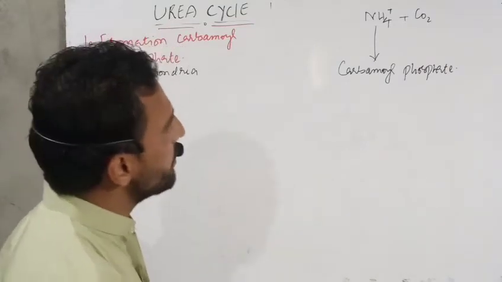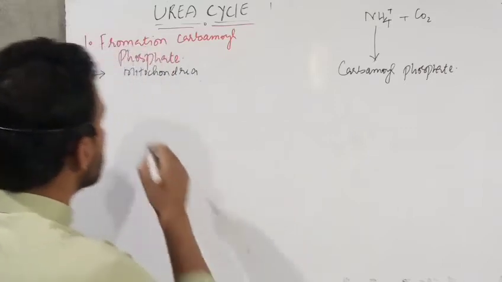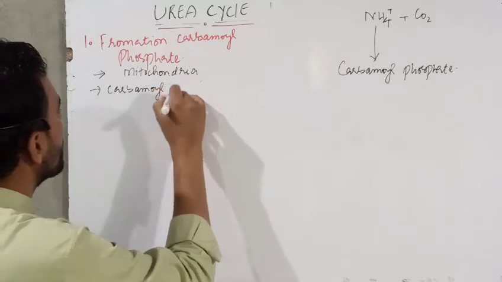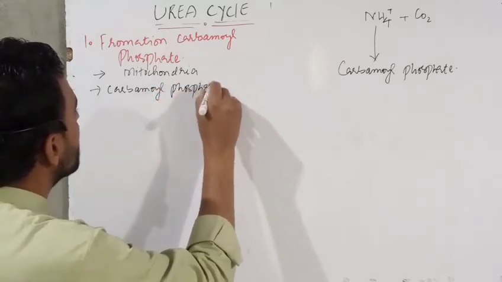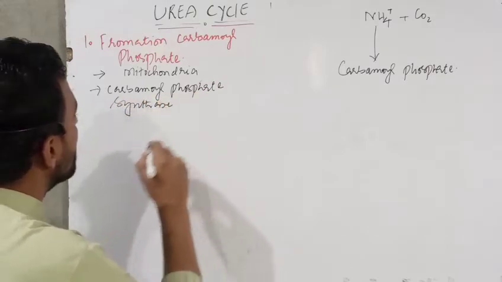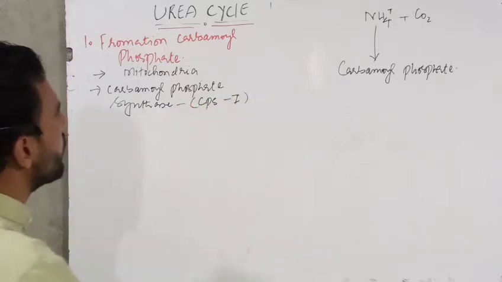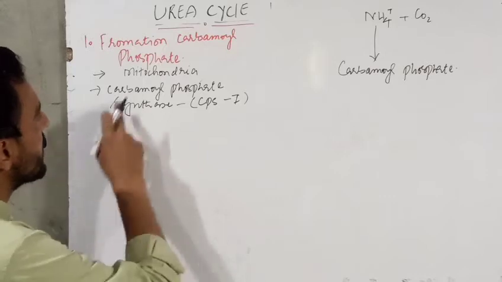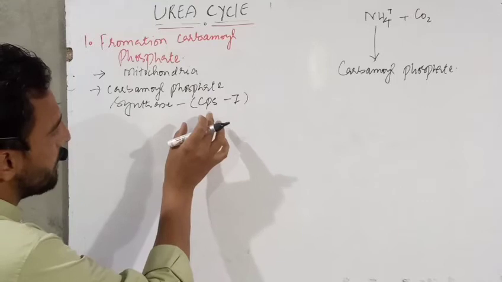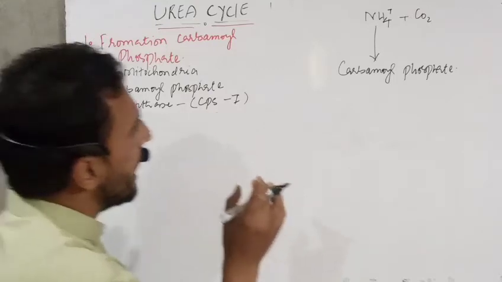Now, what is the enzyme required for the production of carbamoyl phosphate? The enzyme here is carbamoyl phosphate synthase 1, that is CPS 1, because there are two carbamoyl phosphate synthases, CPS 1 and CPS 2, but here the role is of carbamoyl phosphate synthase 1.